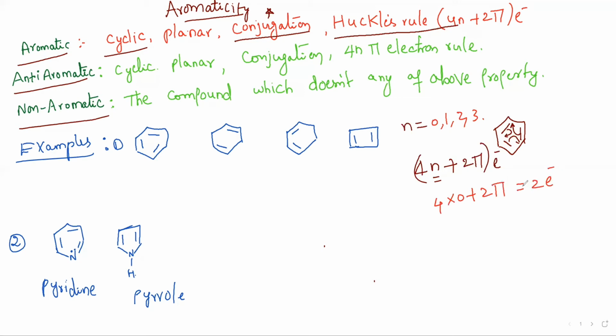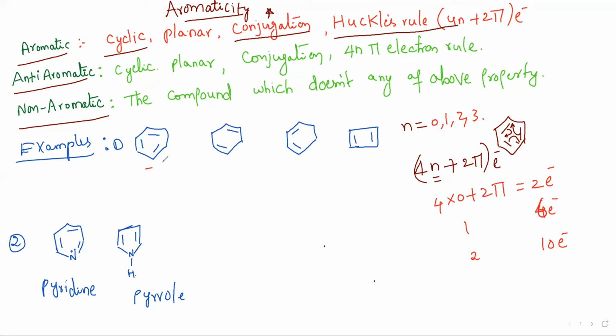2 electrons. Suppose you substitute 1, you get 6 electrons. Oh, sorry, 6, not 4 electrons. And suppose you substitute 2, you get 10 electrons. Which means if any of these numbers of pi electrons are located in the given compound, then the given compound is considered a Huckel's rule compound or aromatic compound.